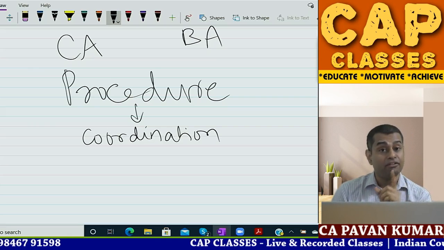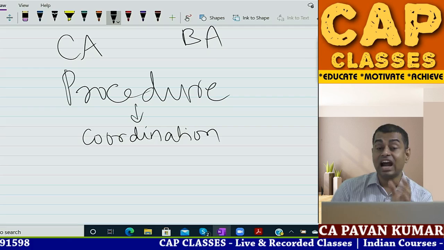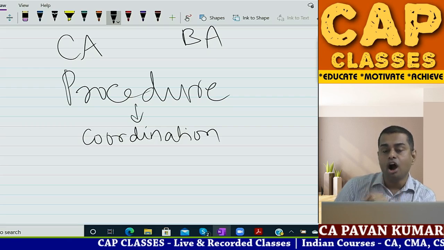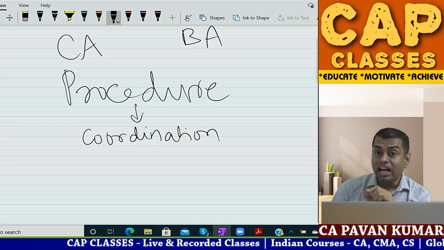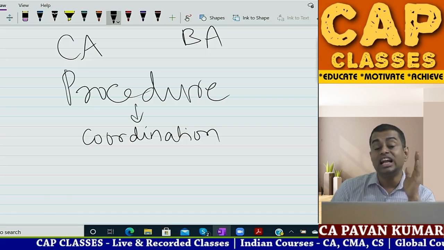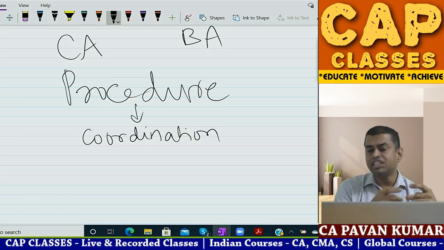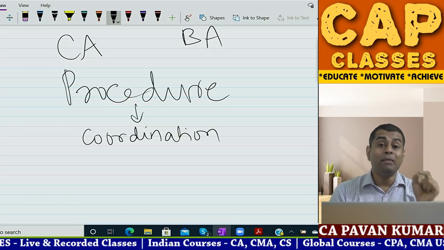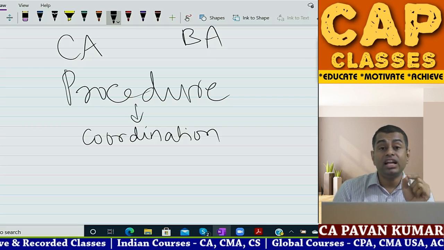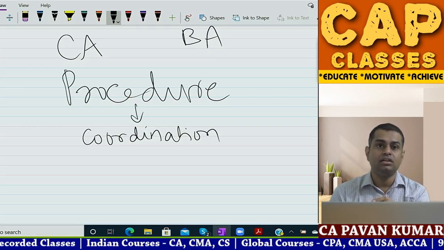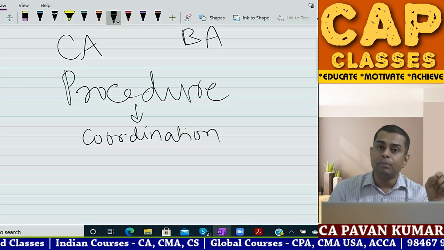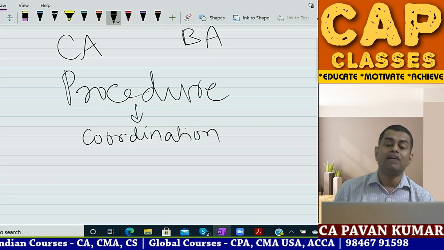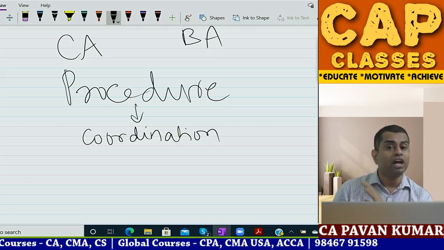Other matter paragraph is for the user's understanding of the audit process, that is, not accounting but understanding the audit. So the other matter paragraph content will not be in the financial statements. In the emphasis of matter paragraph, the auditor writes like this: in notes to accounts, point number 17, capitalization of development expenses, we would like to bring to your notice, and so on. This is emphasis of matter. Reference to financial statements is given. In the other matter paragraph, you cannot do that.